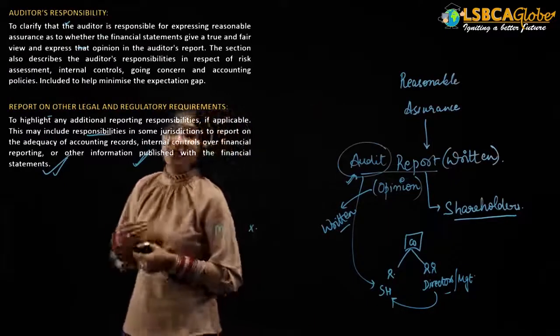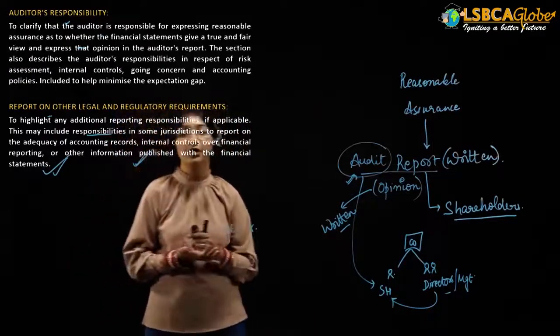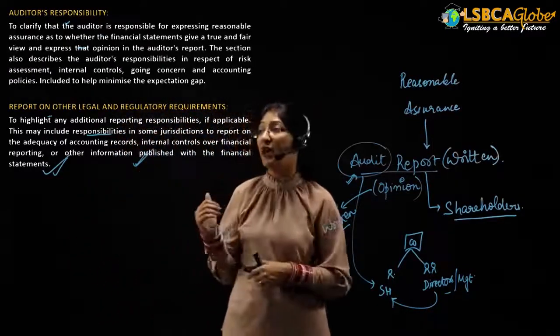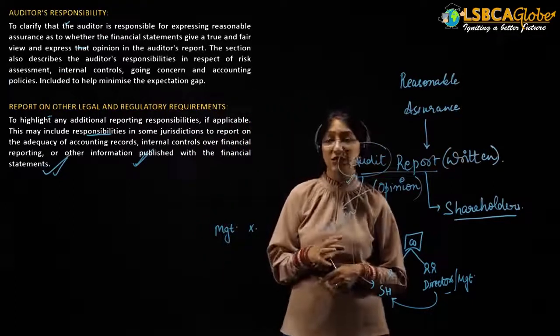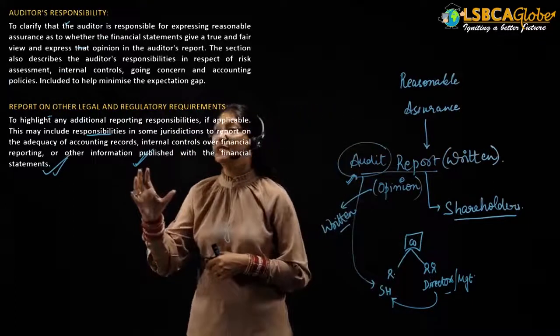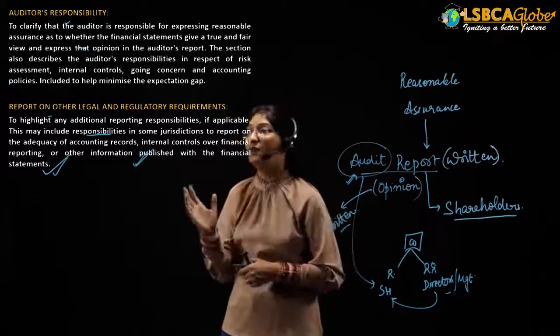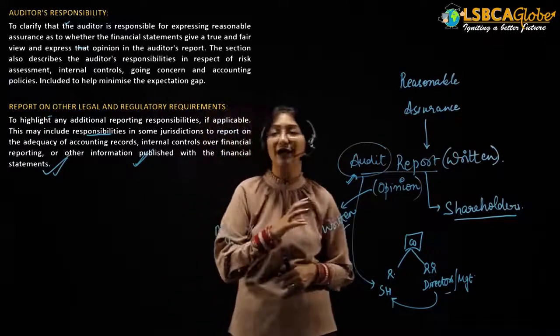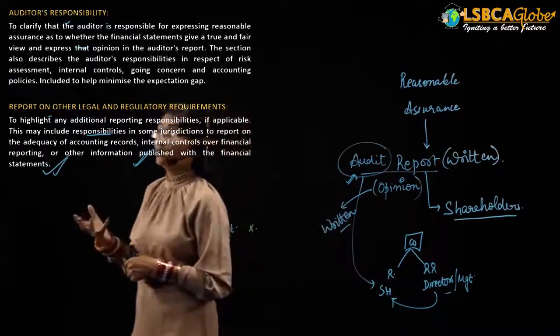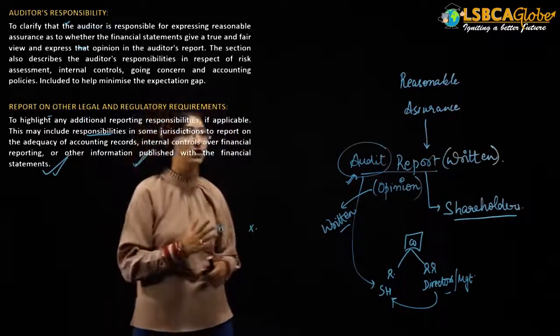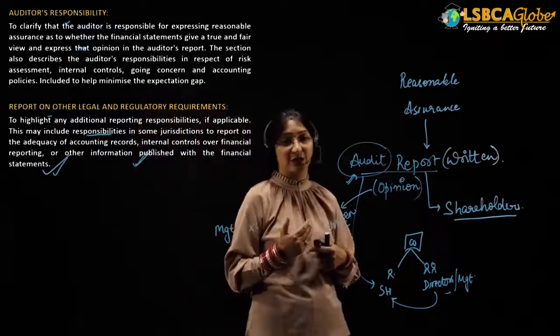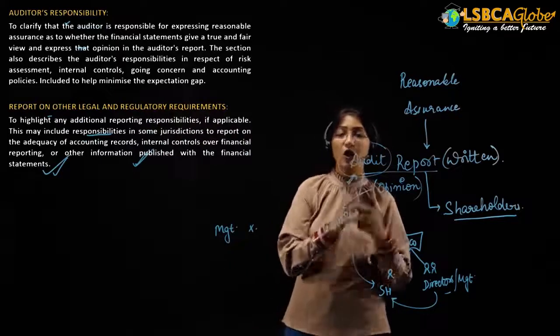Now, what is to be written in the auditor's responsibility? The auditor will provide this paragraph to clarify that the auditor is responsible for expressing reasonable assurance as to whether the financial statements give a true and fair view or not, and to express that opinion in the auditor's report.